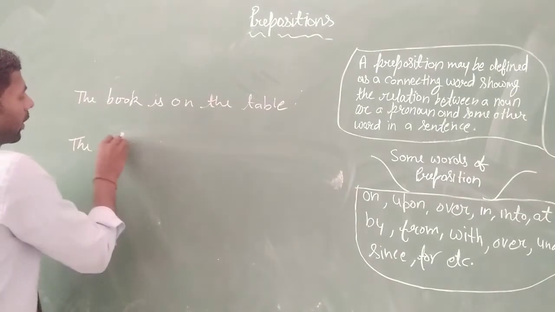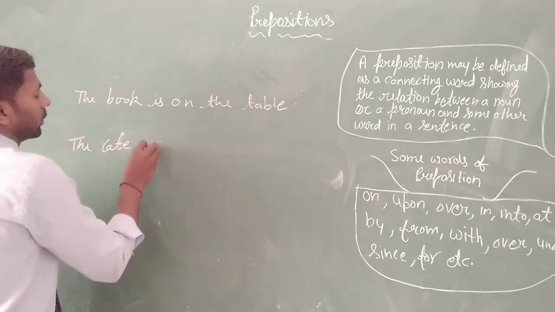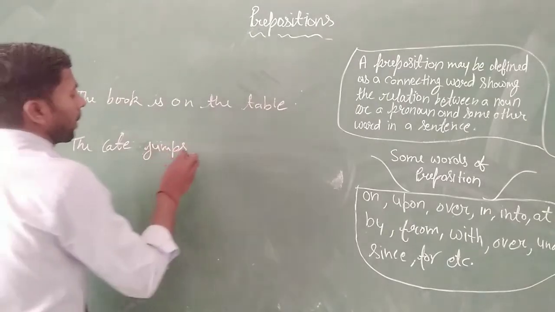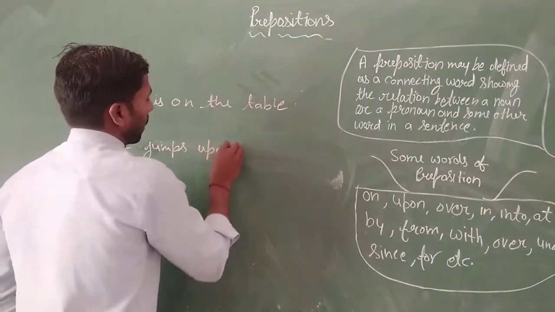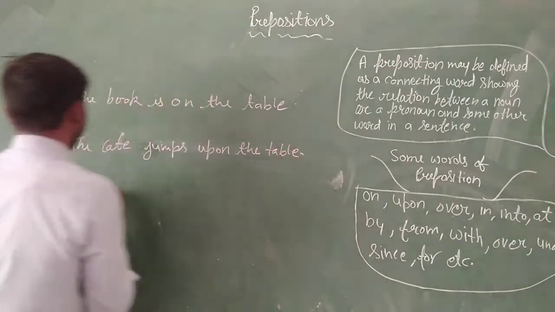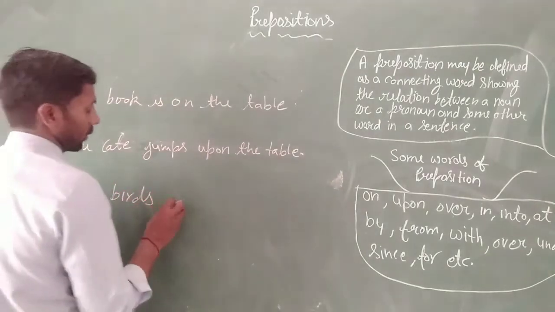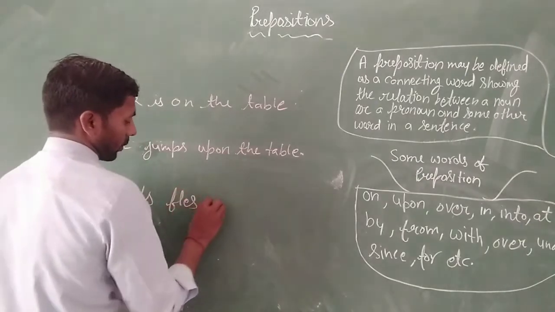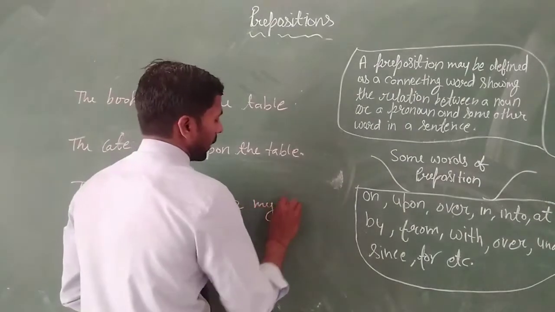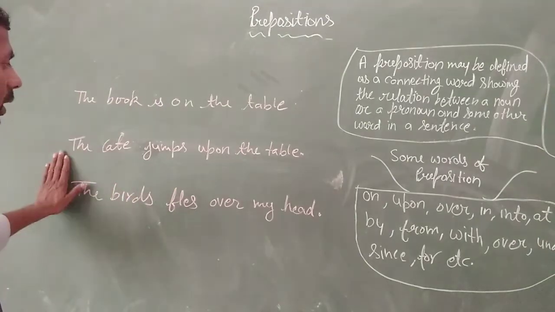The cat jumps upon the table. The horse lies over my head. Okay, you can see here are three sentences.